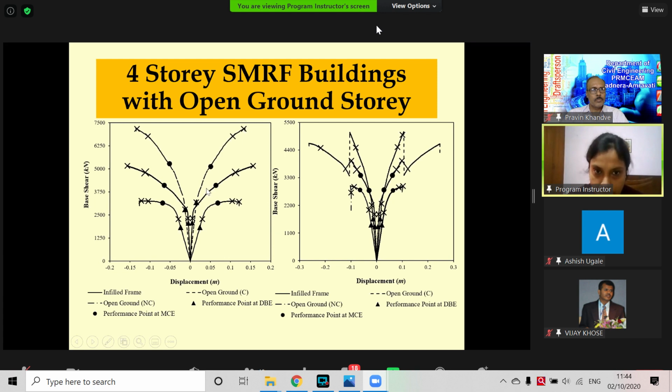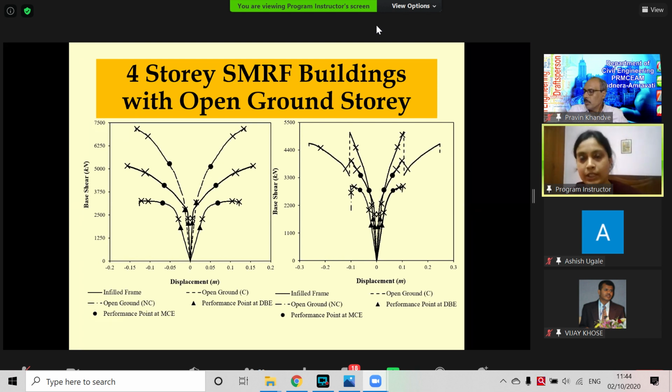This is conforming to the open ground story clause. This is the uniformly infill frame building, and for this curve I have just removed the infill from the ground story. I called that open ground non-conforming.